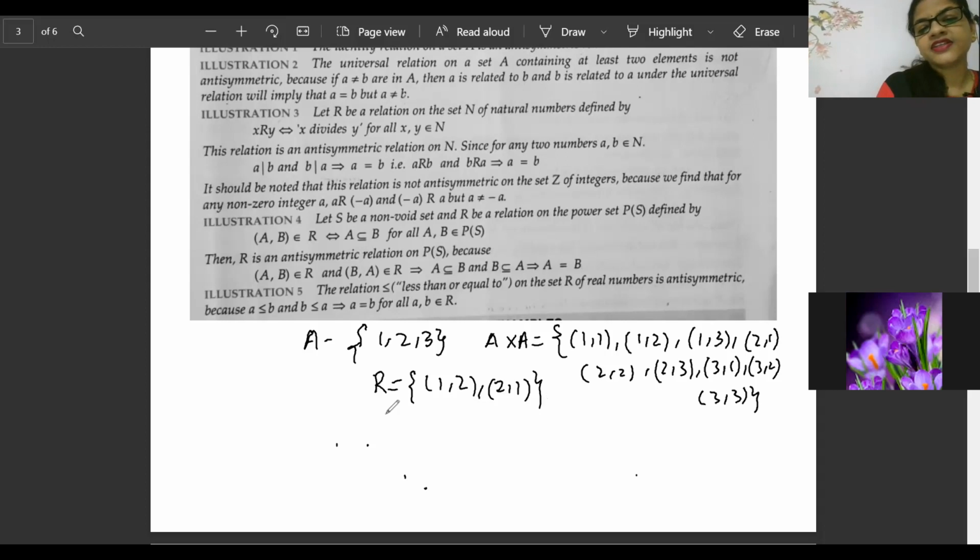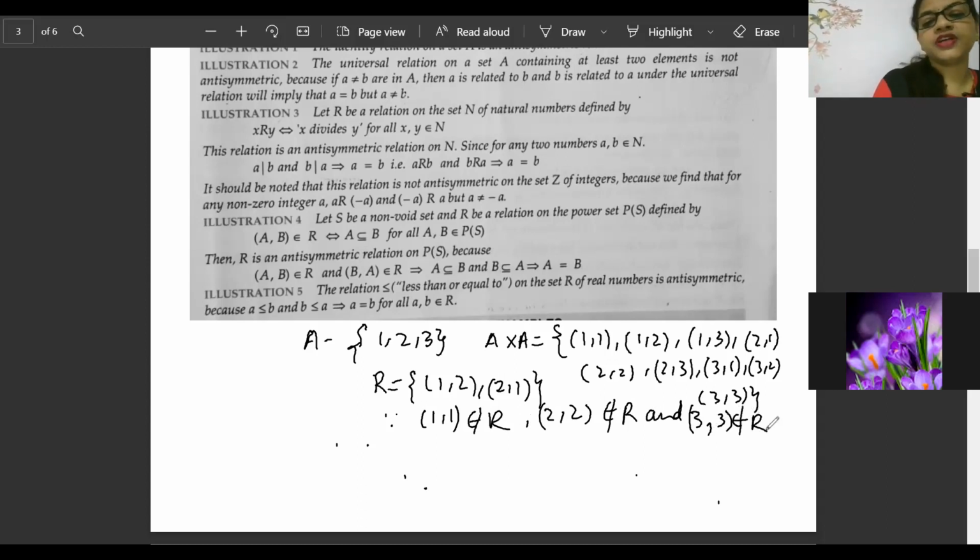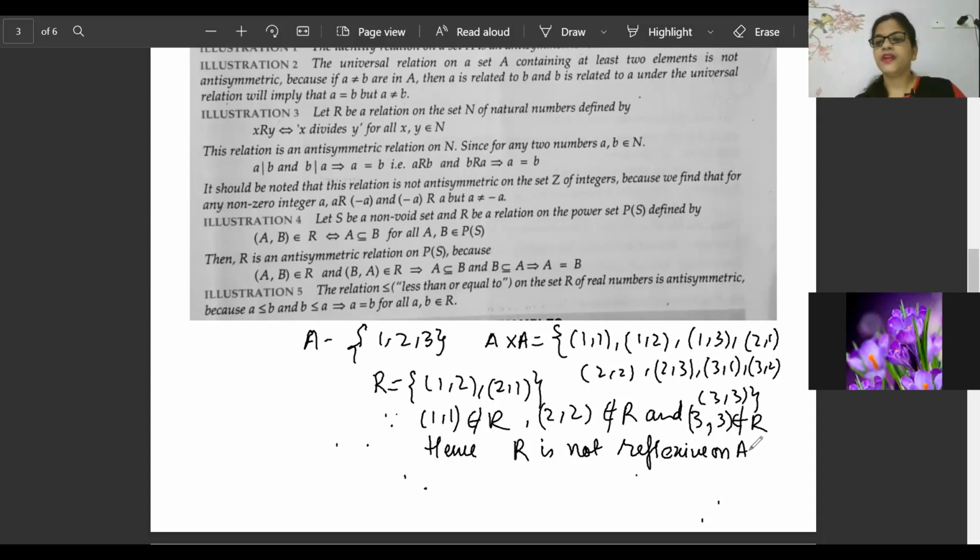So what we will write: since (1, 1) does not belong to the relation, (2, 2) does not belong to the relation, and (3, 3) does not belong to the relation, hence R is not reflexive on A. But however the book writes it, you write in symbolic form.